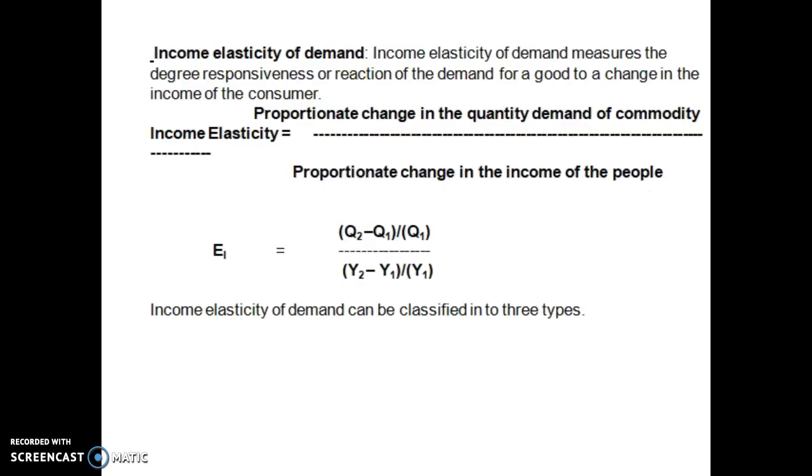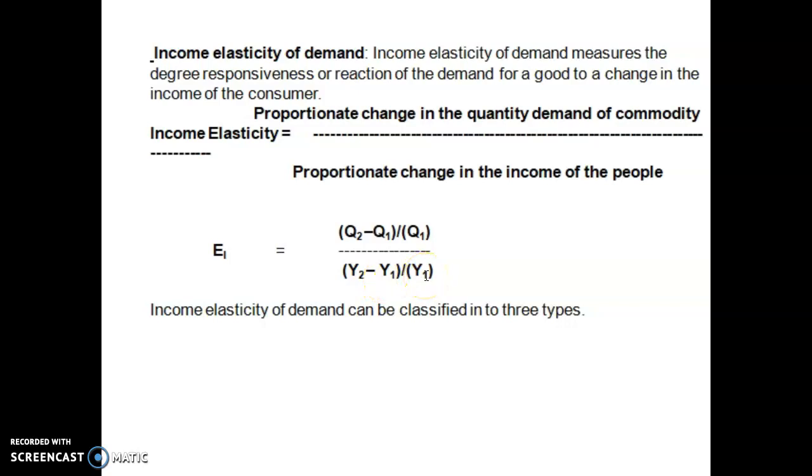Income elasticity of demand measures the degree of responsiveness of the demand for a good to a change in the income of the consumer. Here you see the formula. Income elasticity is equal to proportionate change in quantity demanded of a commodity divided by proportionate change in income of the people. What is Q2 and what is Q1? Q2 means more quantity purchased, Q1 is less quantity purchased. For example, you take 200 quantity and 100 quantity; 100 is less, so we take that as Q1. And Y2 means 10,000, Y1 means 5,000.